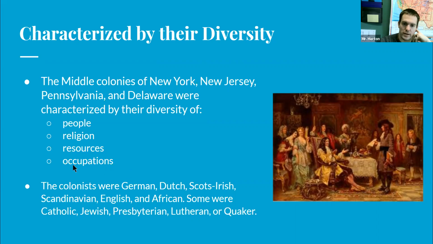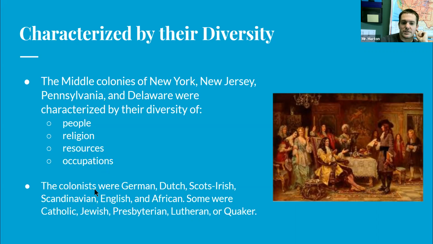So these are your 4 reasons why the Middle Colonies were diverse. So people, religion, resources, and occupations were all the reasons why they were diverse. Awesome.